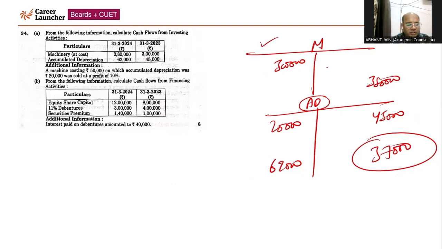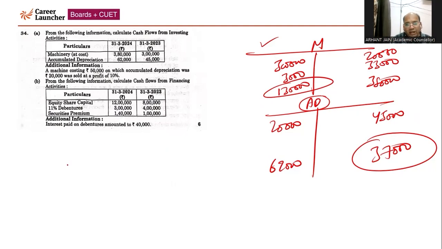With respect to the machine account, you have sold the machine at 10% profit. The accumulated depreciation is 20,000 and including profit, this is coming 33,000, because the book value is 30,000, 10% of 30,000 is 3,000, so it is 33,000. And this is a profit of 3,000. Accordingly, you calculate here, the balancing figure will come 1,30,000, right? So 1,30,000 will be the balancing figure. This is the purchase of machinery, and sale of machinery is 33,000.